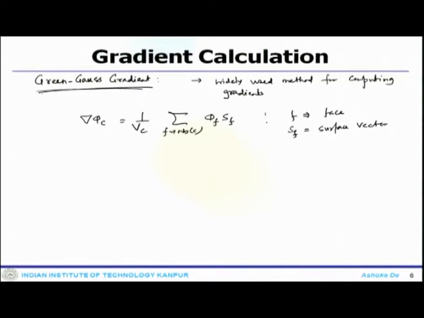Now, the face value phi_f still needs to be calculated, or some formula needs to be used to calculate the face value. So, there are two approaches which are presented.